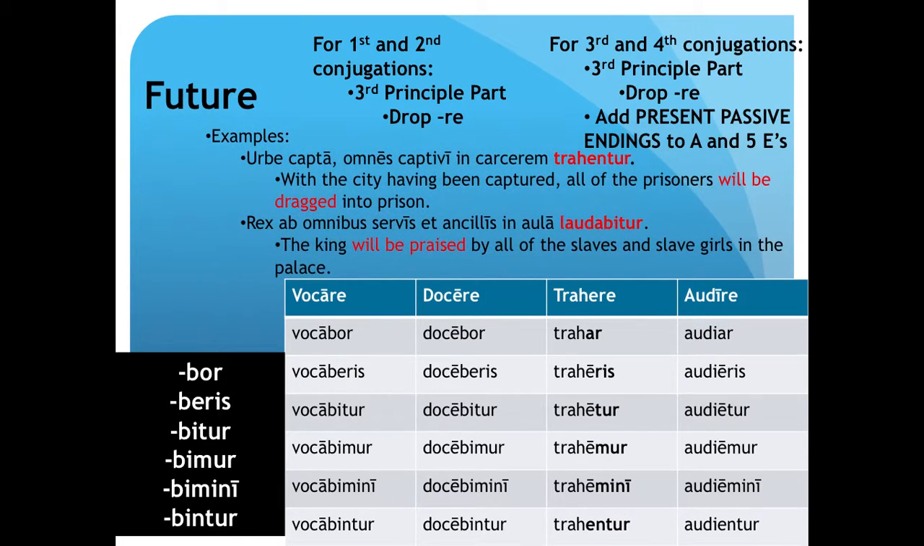Here are some sample sentences. In the first, trahentur is a third person plural future passive verb, which translates to "they," or in this sentence, all of the prisoners, "will be dragged." In the second sentence, laudabitur is a third person singular future passive verb, which translates to "he," or in this sentence, the king, "will be praised."